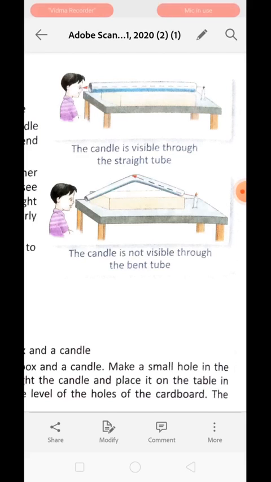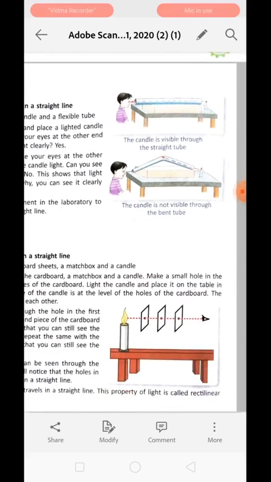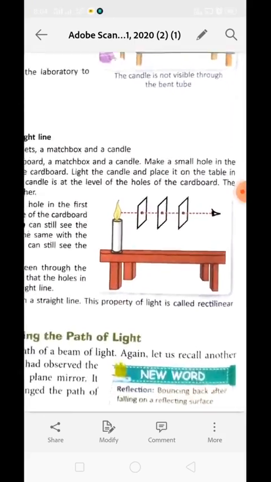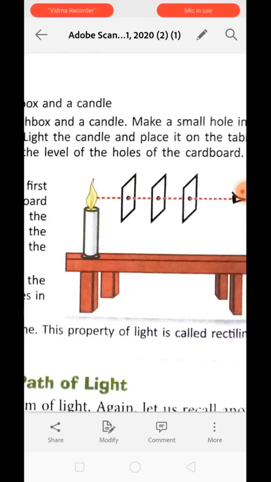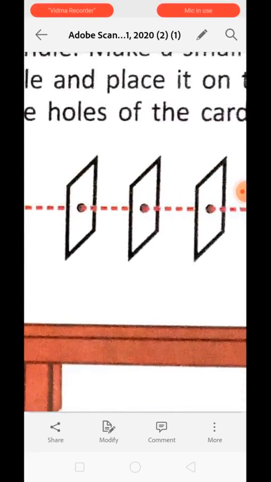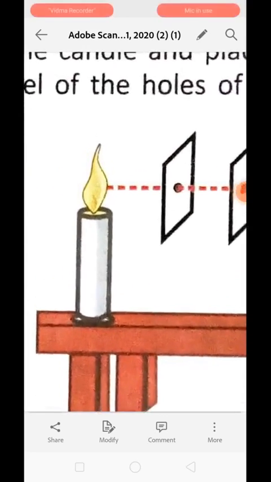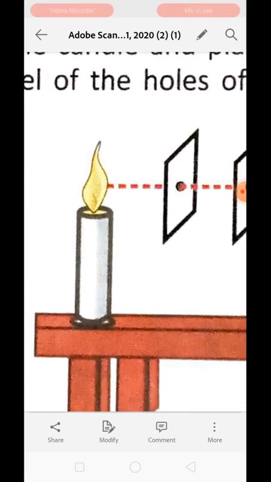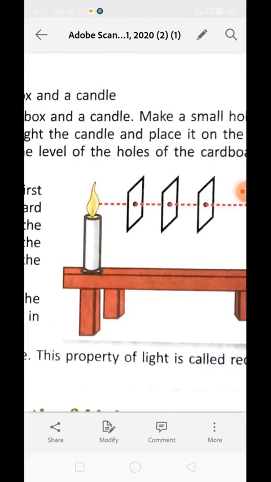Understood? Now the second activity is to prove that light always travels in a straight line. What we need in this activity is 3 cardboard sheets, first, second and third. And a matchbox and a candle so that we can light the candle like this. Understood? Now what we will have to do? We will take these 3 pieces of cardboard, a matchbox and a candle, and make a small hole in the middle of each of these 3 cardboards.